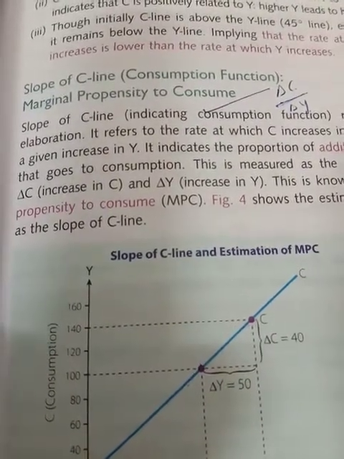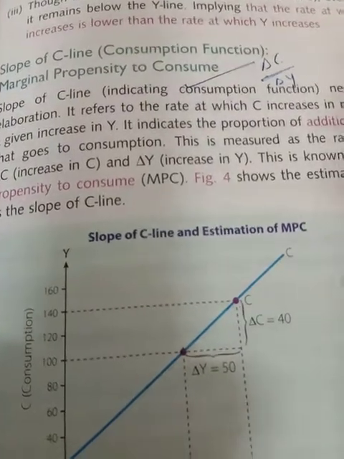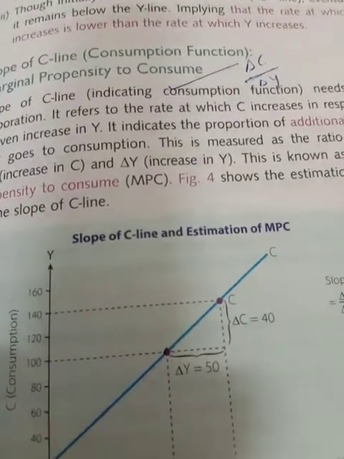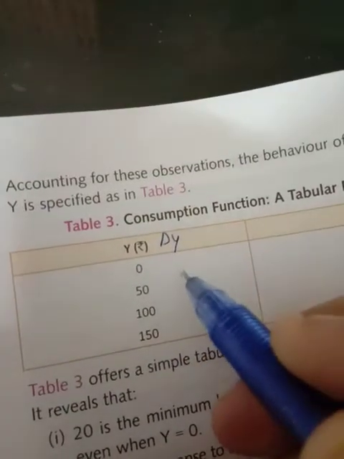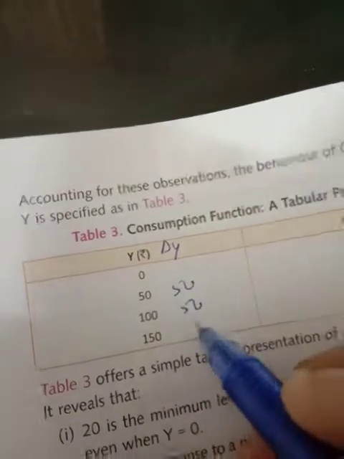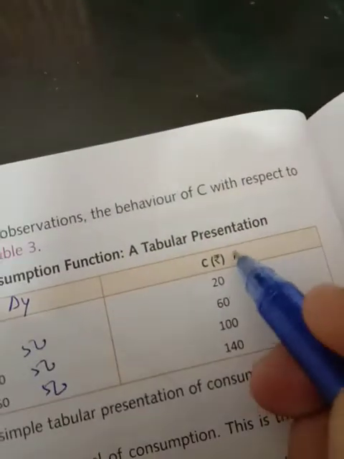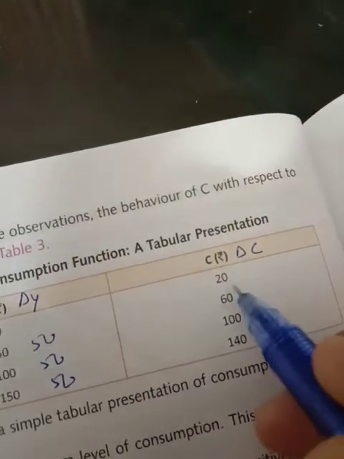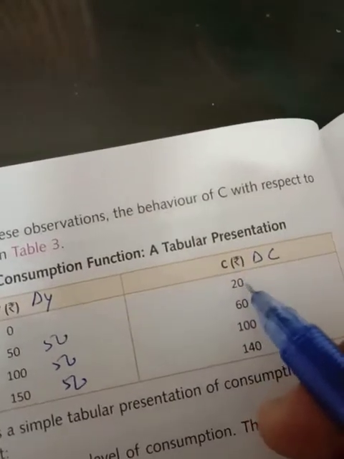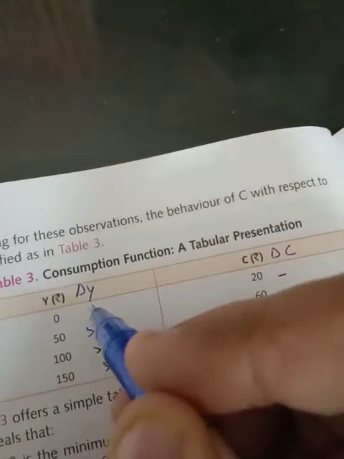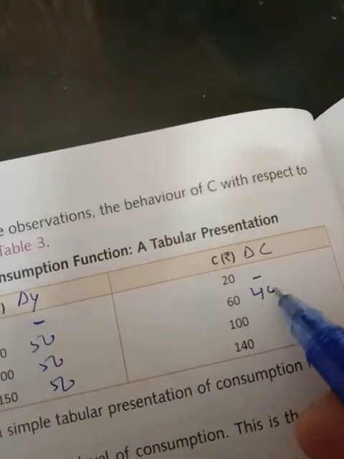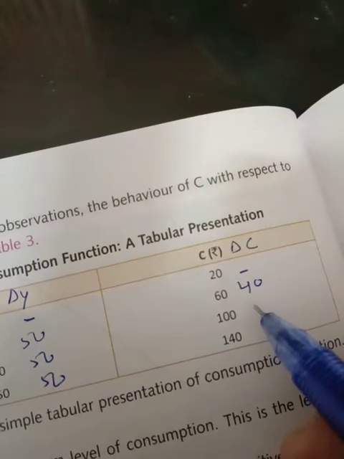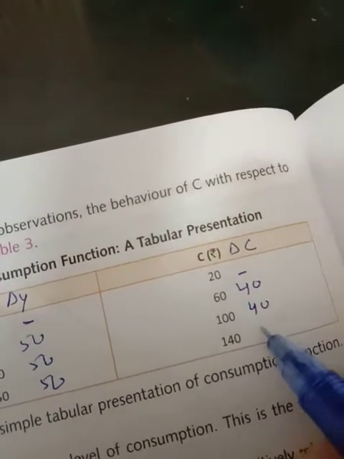ये marginal propensity to consume एक tendency है consumption की कि अगर change in income होगा तो उसमें कितना change in consumption होगा. Once throughout the table it will be the same, as you can see in this small table. If I am taking the change in income here, then it was 50, 50, 50 at all points. And change in consumption, if I take it, at the starting point is not defined, so from there it will be 40, and then again 40, 40.